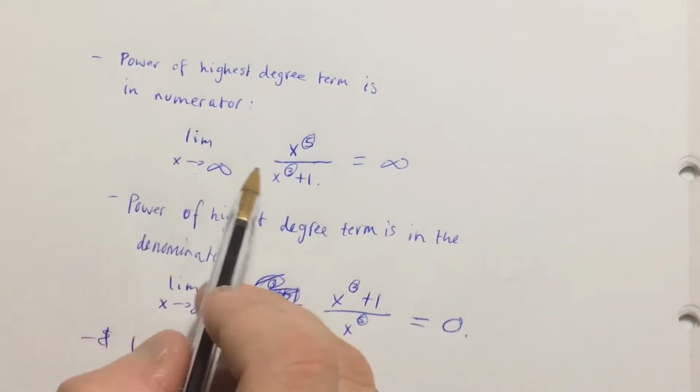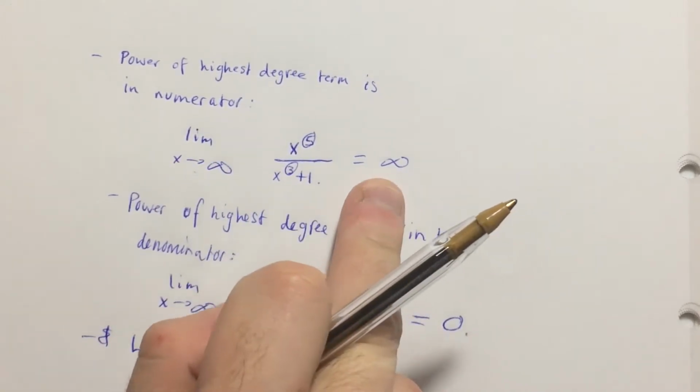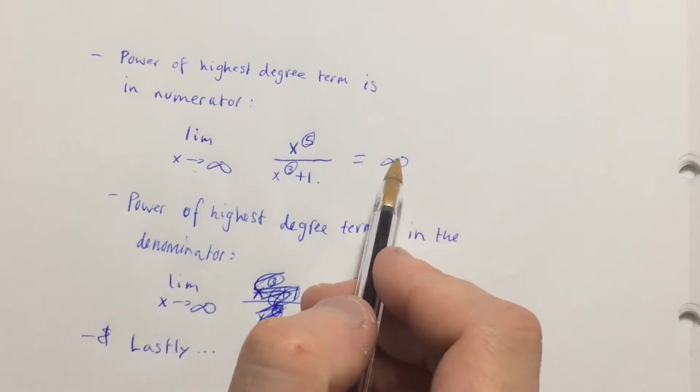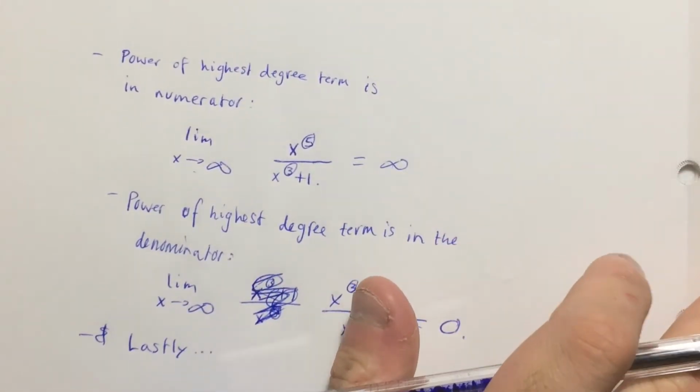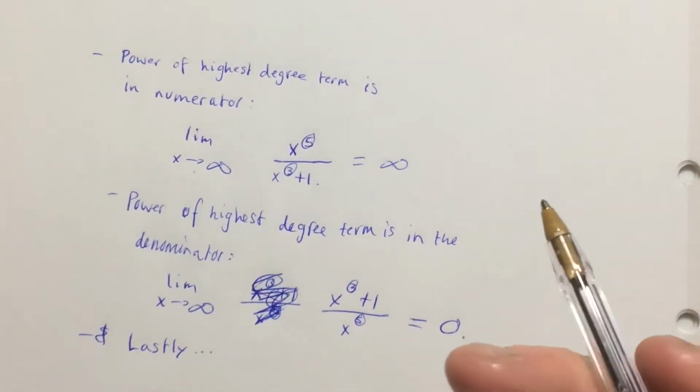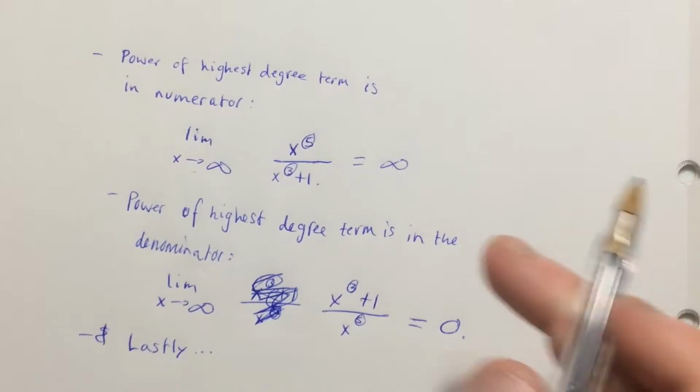So the limit as x approaches infinity of this equals infinity. How cool is that? It can equal an idea that's not even really a number. Infinity is not a number, it's an idea of some ridiculously big number we can't even fathom, because we can keep counting forever and ever and ever.